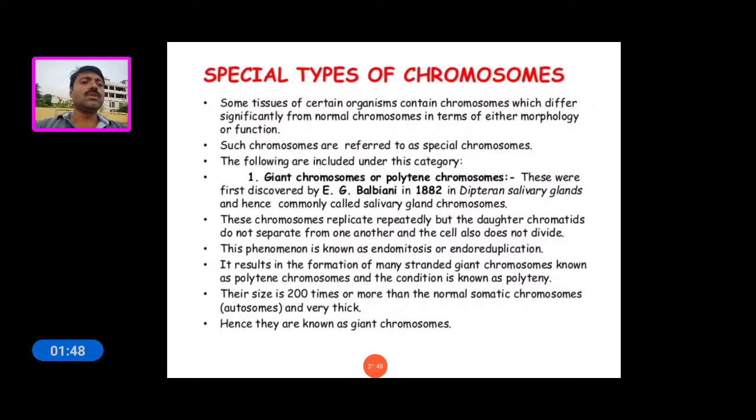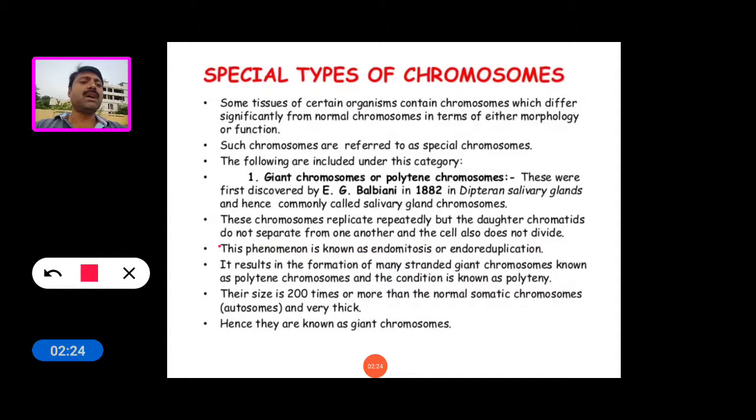And these chromosomes replicate repeatedly. The daughter chromatids do not separate from one another and the cell also does not divide.